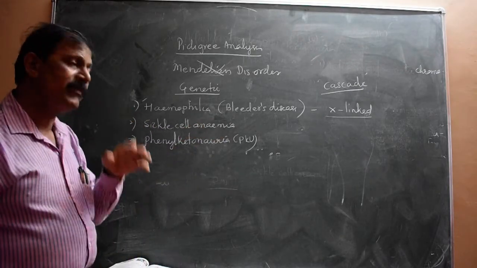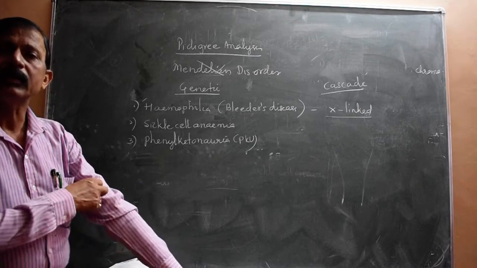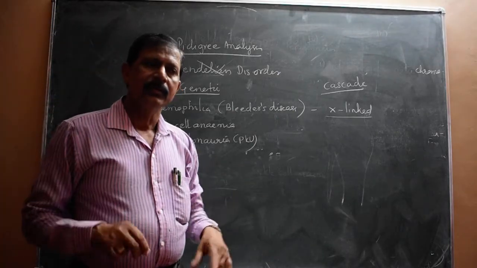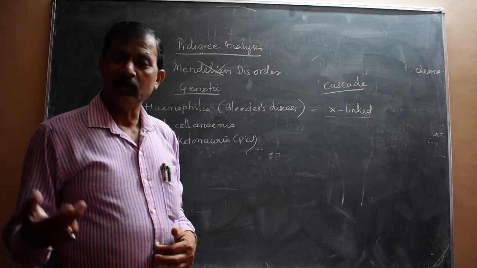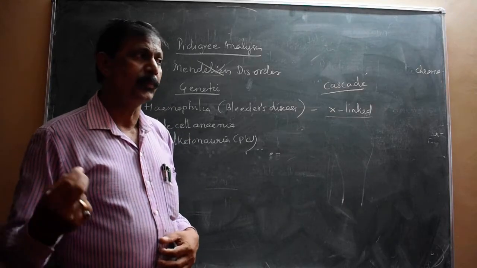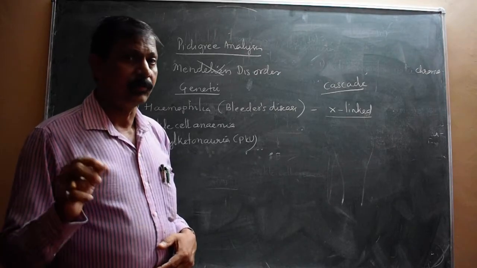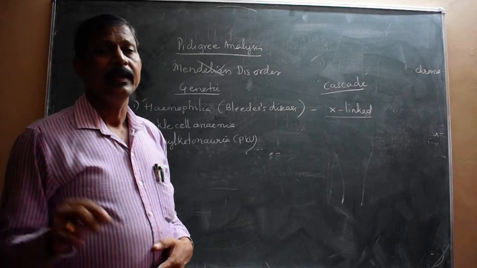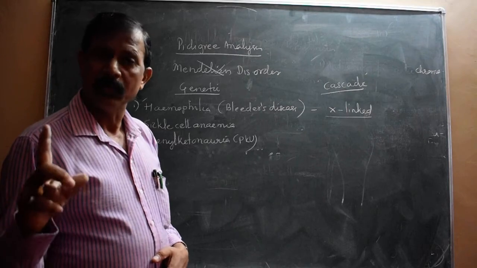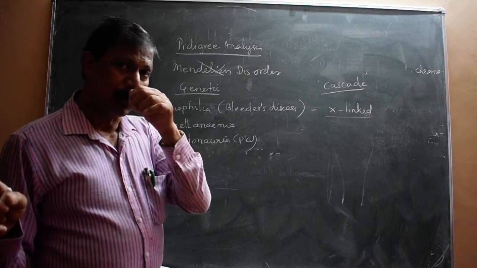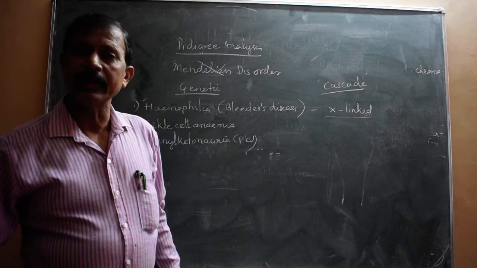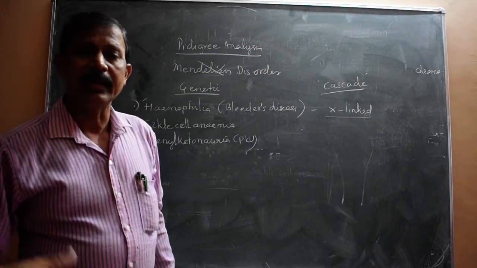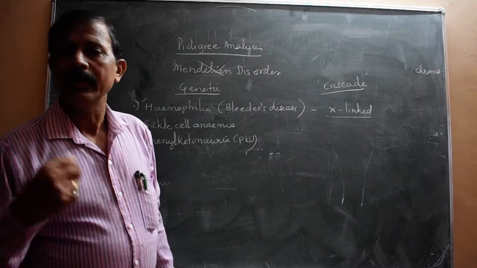Best example is Queen Victoria. Queen Victoria herself is an example for the bleeder's disease, and their sons and daughters. The sons are purely hemophilic. Queen Victoria's sons are purely hemophilic because a son contains only one X chromosome and another one is a Y, and particularly it is X-linked. Since the one X chromosome contains the defective gene, definitely such individuals will be hemophilic.